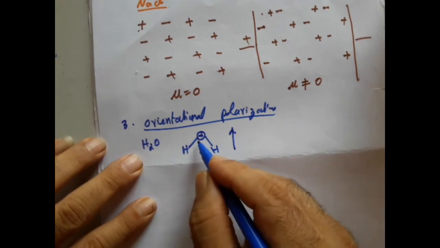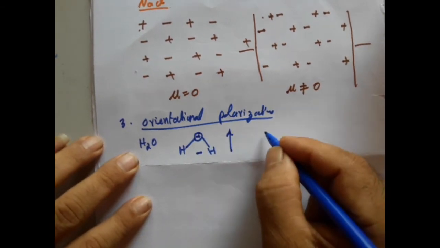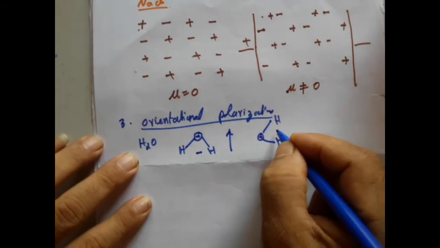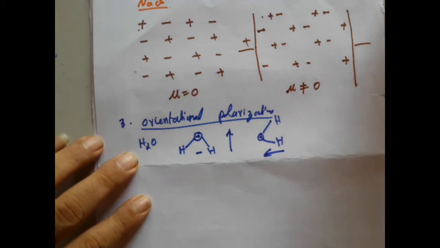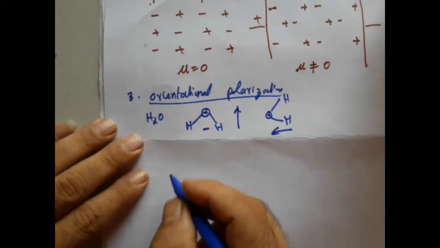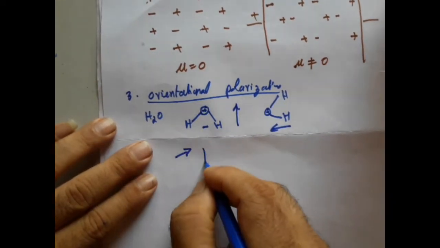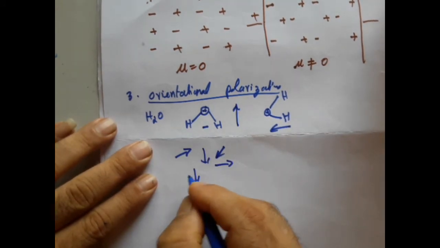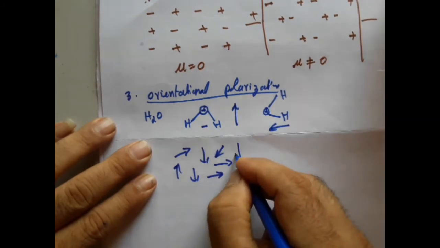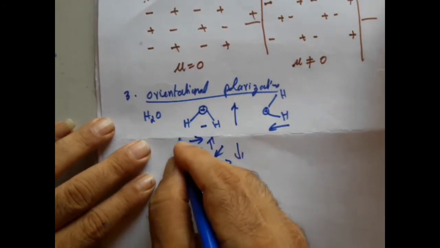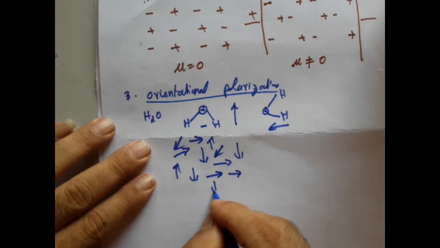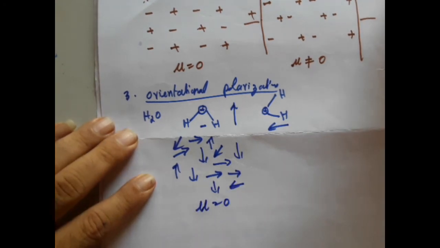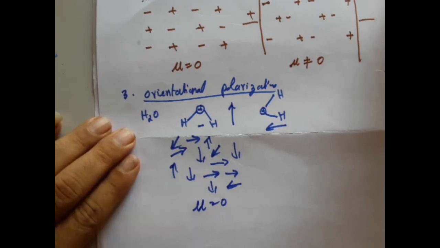But it is not necessary that every water molecule is oriented like this. A molecule could be even like this, or like this. At that time, the direction of the dipole is along like this. So, in a bulk material, some of the dipoles point one way, some on the opposite side. So there are randomly oriented dipole moments, with the dipoles all in different directions. And if I ask you what is the net dipole moment of the material, it is going to be 0 because they are randomly oriented.